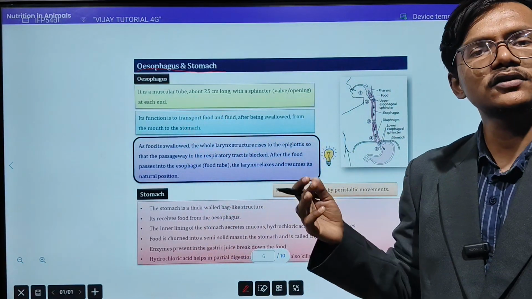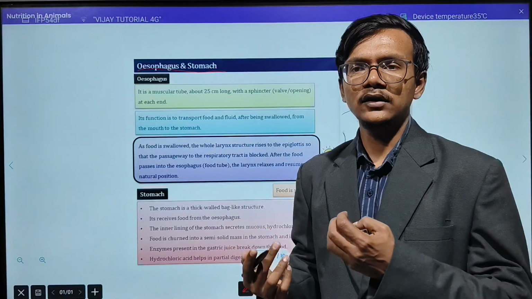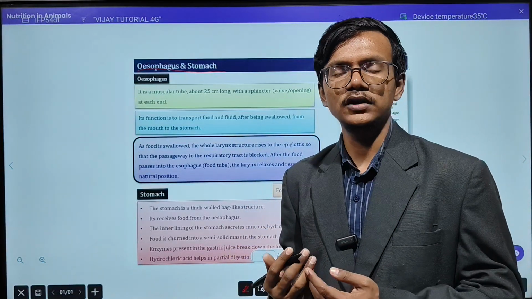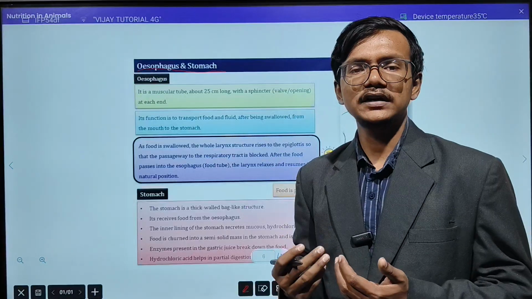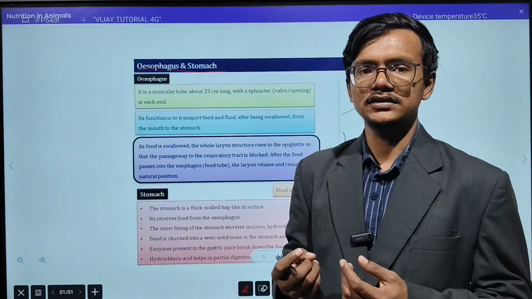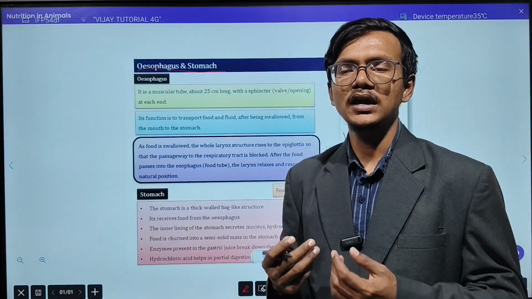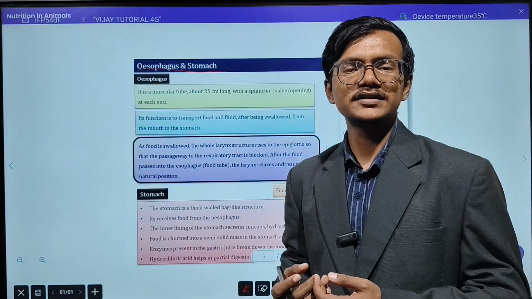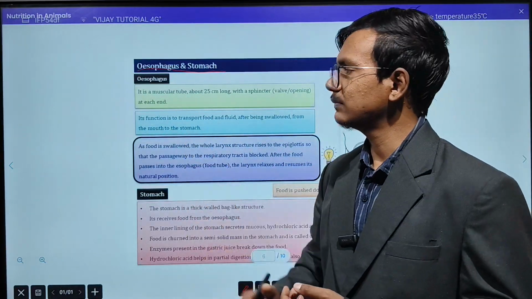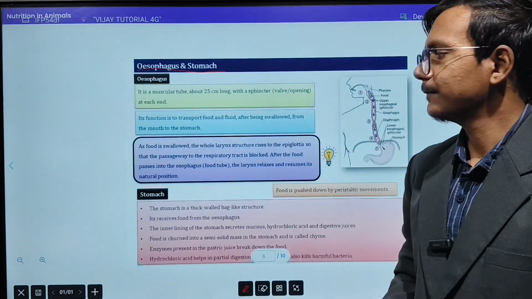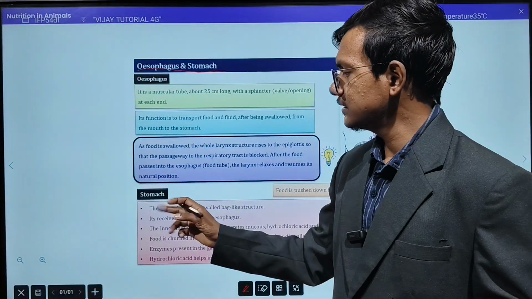Now the major function of the esophagus I will tell you. Suppose we are eating the food. Now we are chewing the food. After that chewing, after the partial digestion of starch, the food has to be transferred into the stomach. Now that will be done by the help of this esophagus. Okay. Now finally it will reach the stomach.